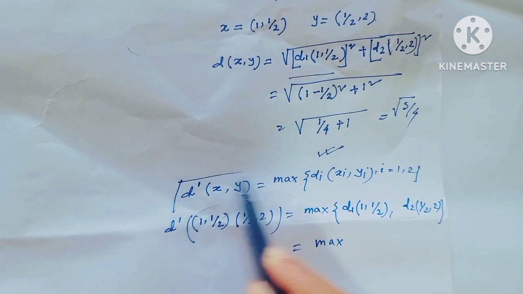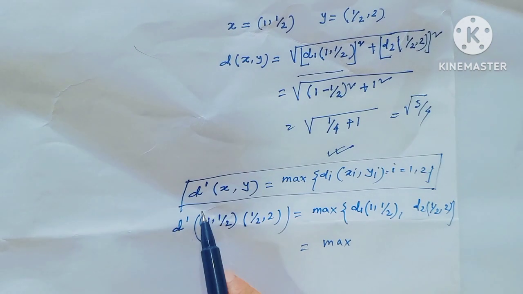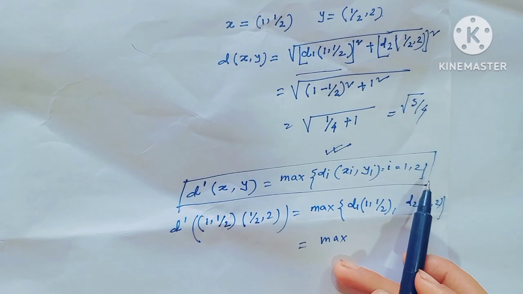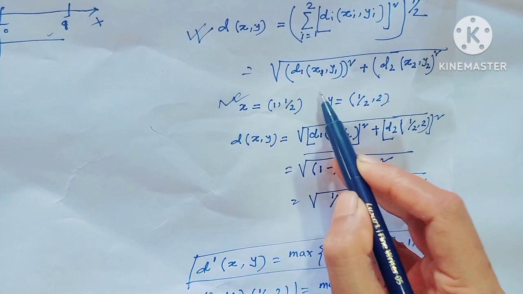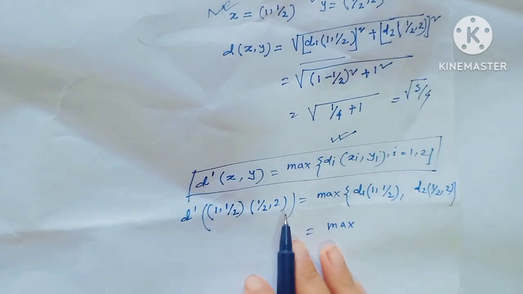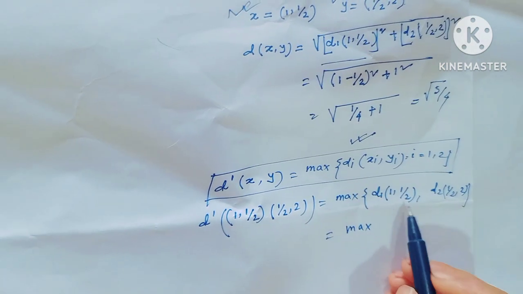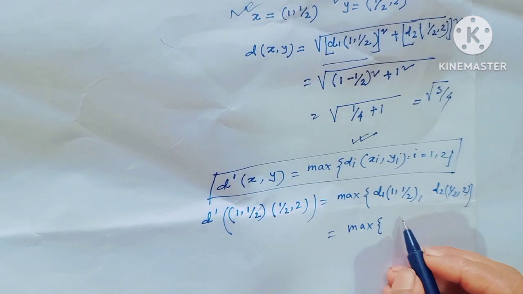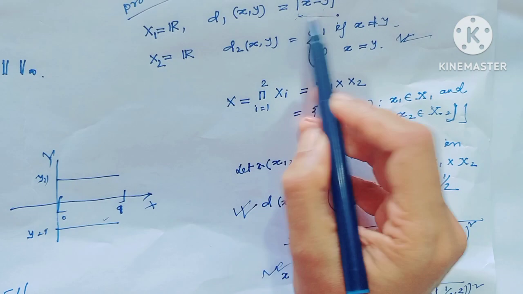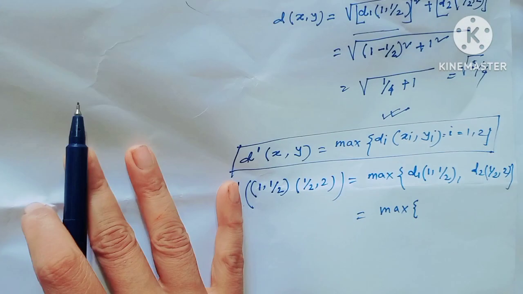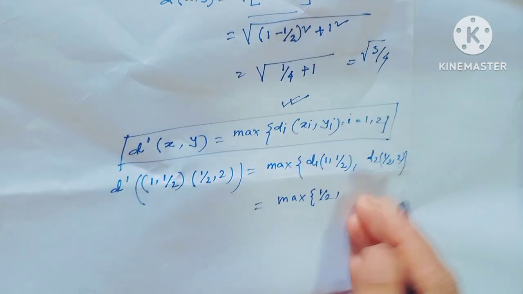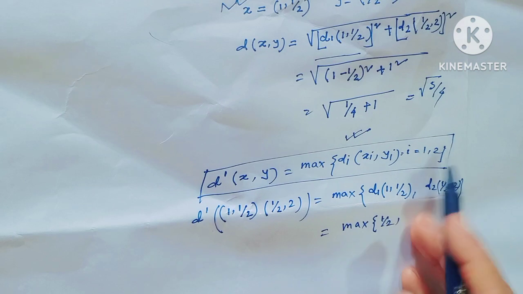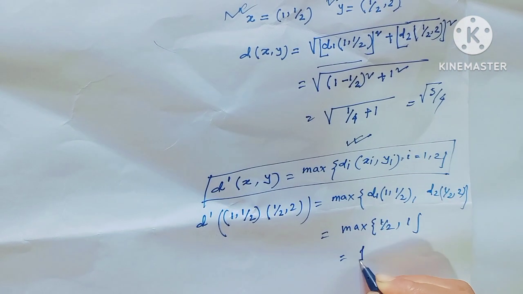If we consider this type of metric in the product metric space, d'(x, y) equal to maximum of di(xi, yi), where i equal to 1 to 2, then for this x and y, d' of (1, half) and (half, 2) is equal to maximum of d1(1, half) and d2(half, 2). The d1(1, half) is the usual metric, and this distance would be half, and d2 is the discrete metric, so this value would be 1, and this maximum value is 1.